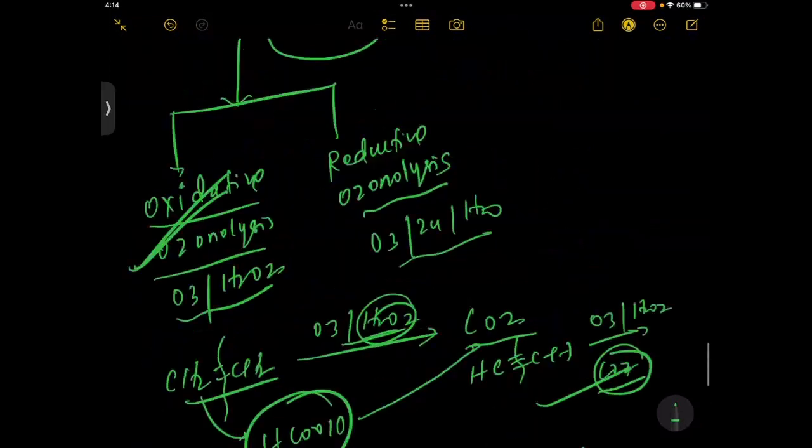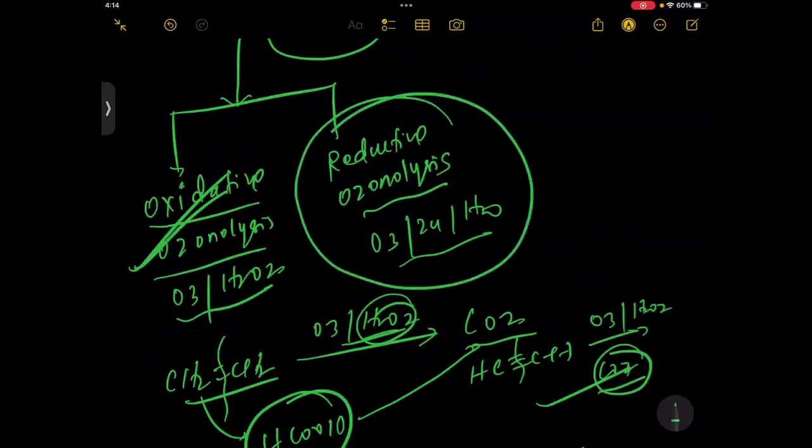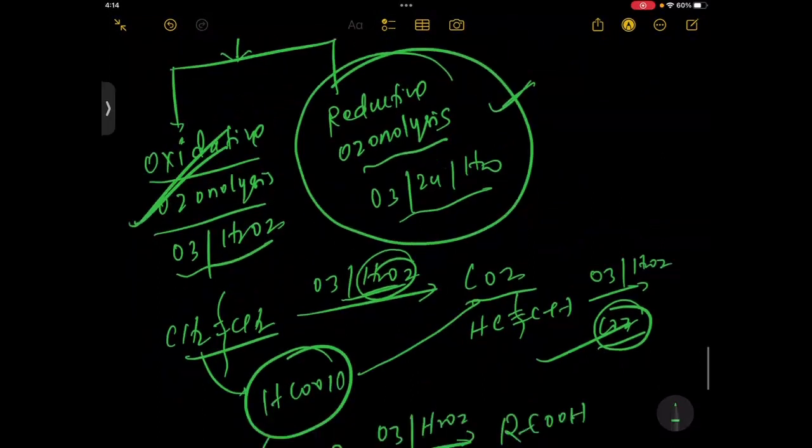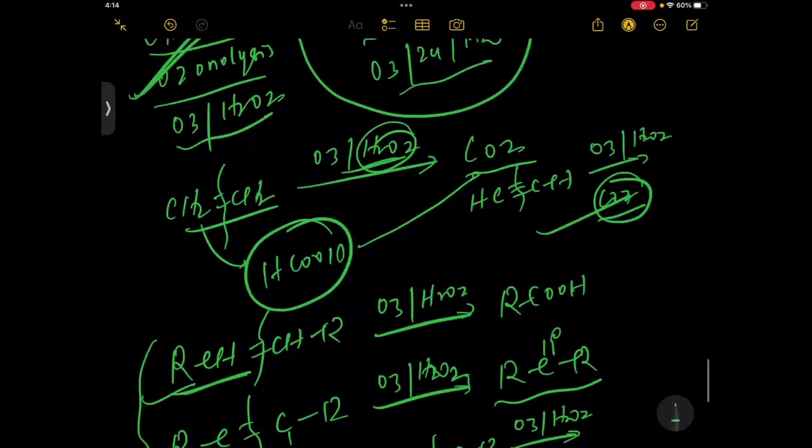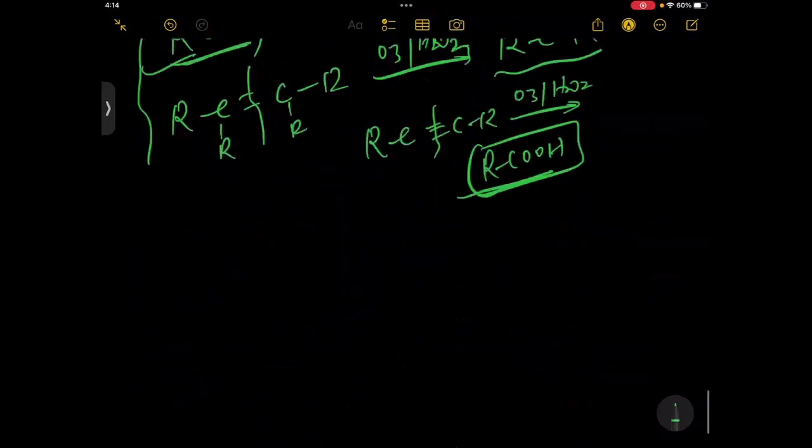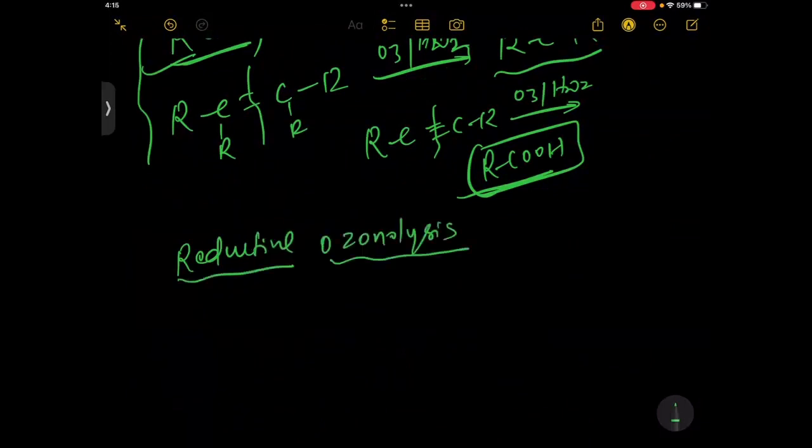Now we talk about reductive ozonolysis. Students, we have done reductive ozonolysis in the hydrocarbon chapter, and I know you know a few things about it.